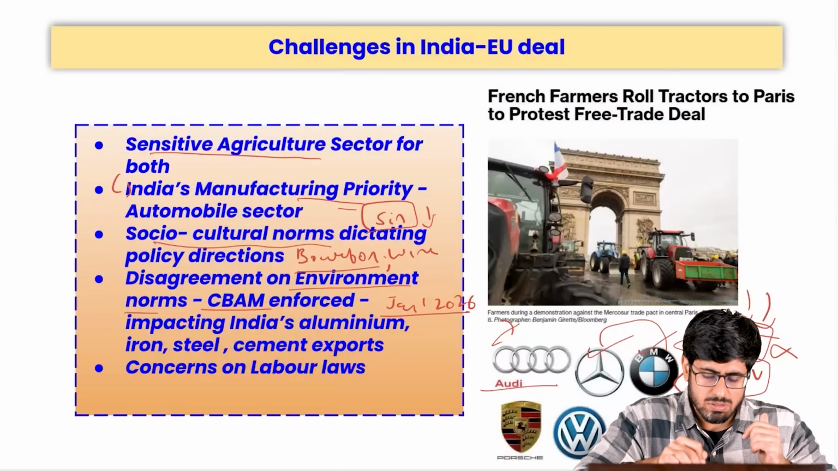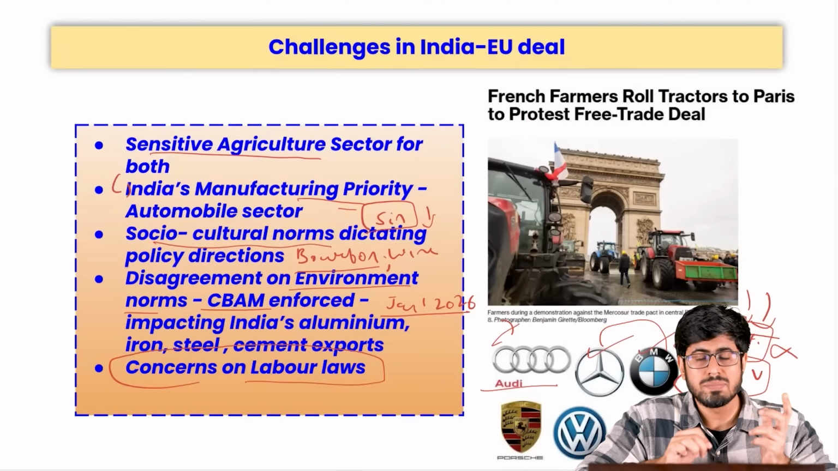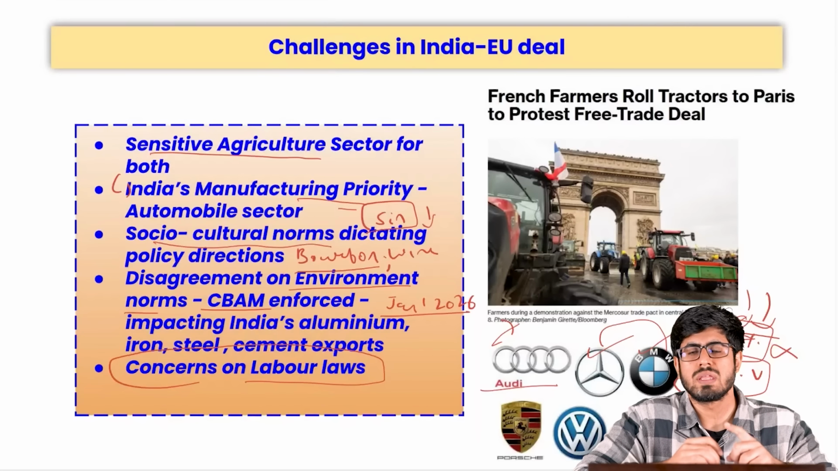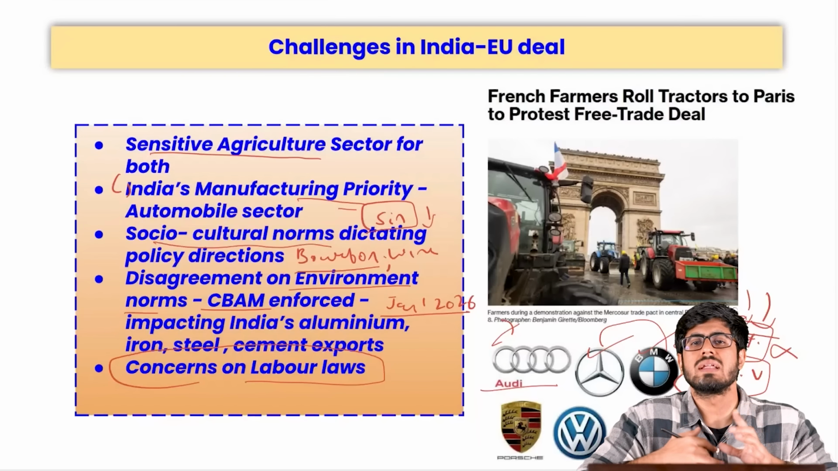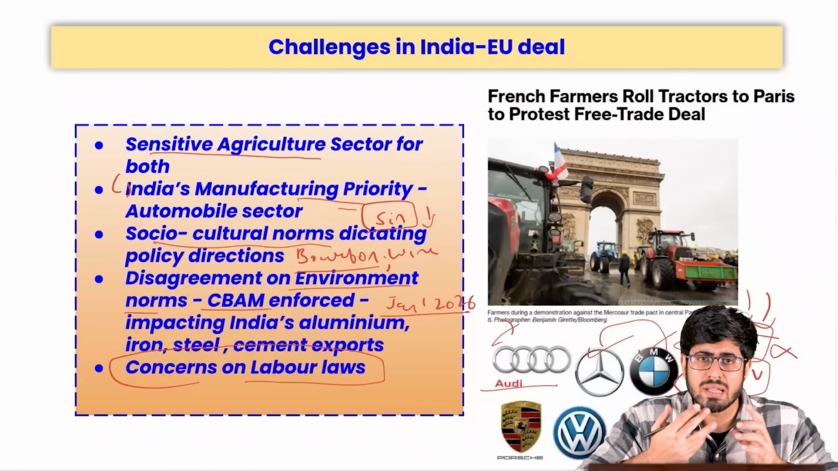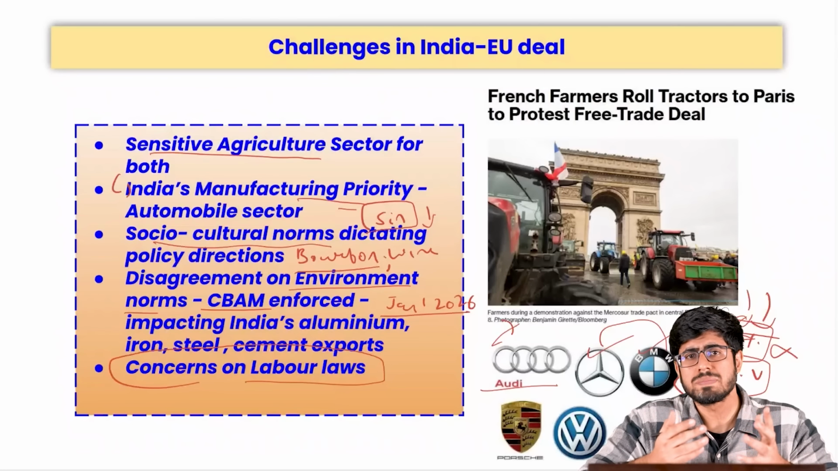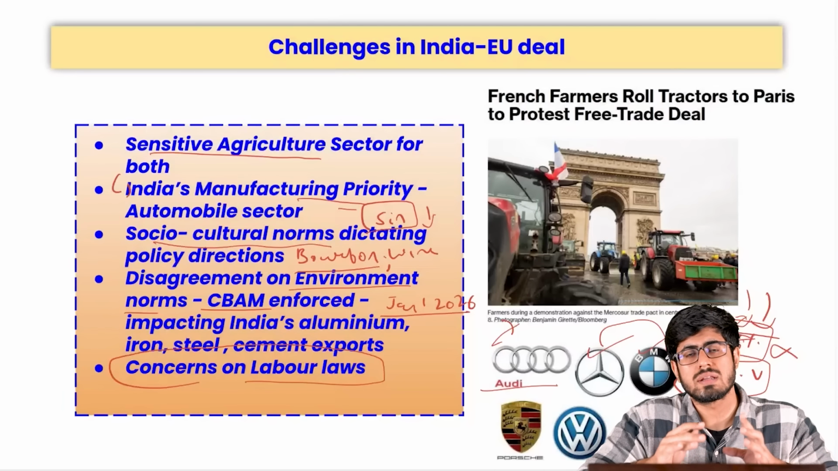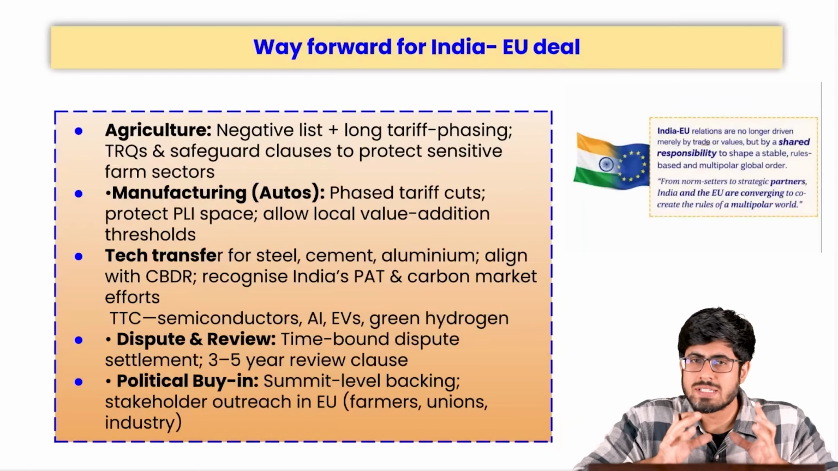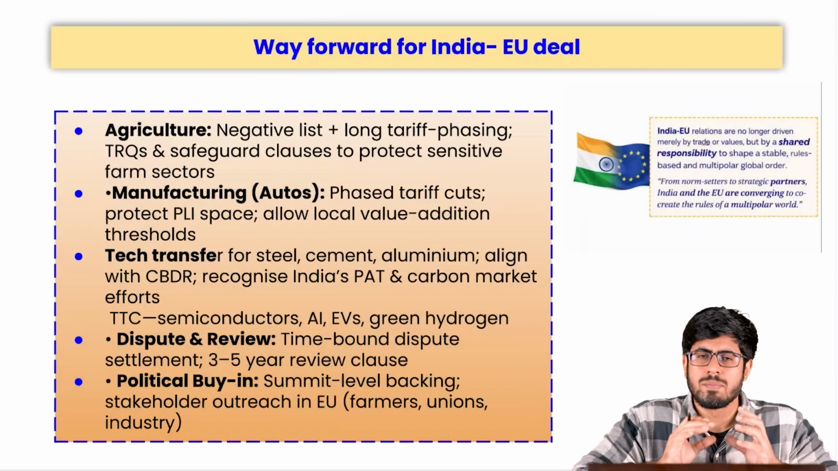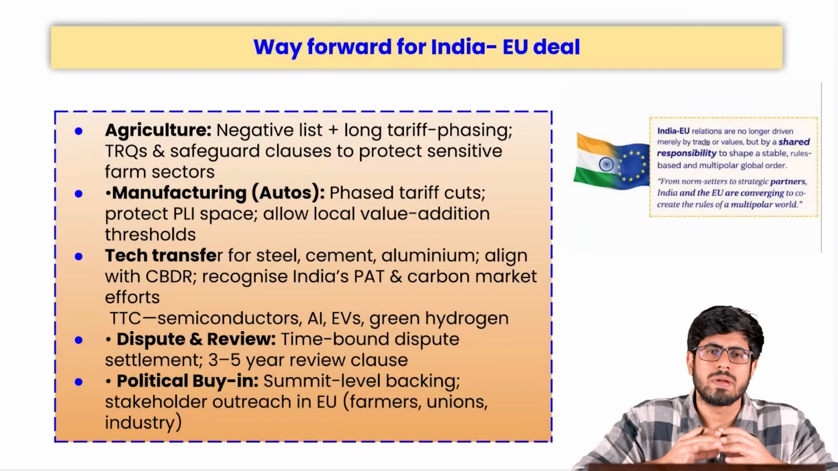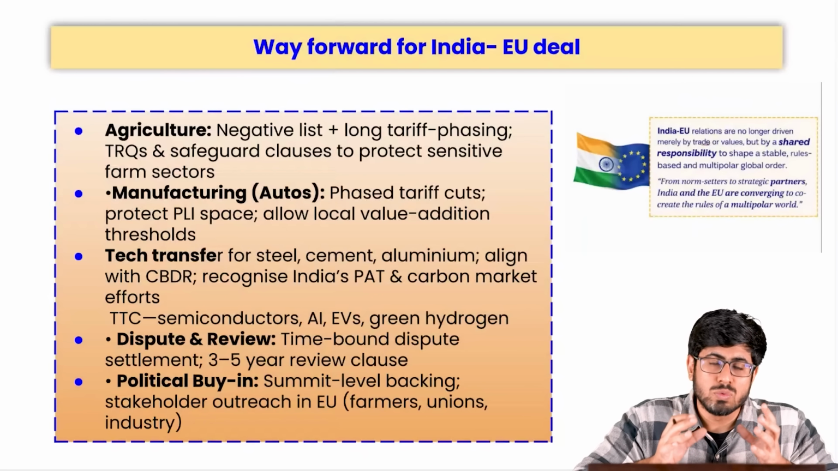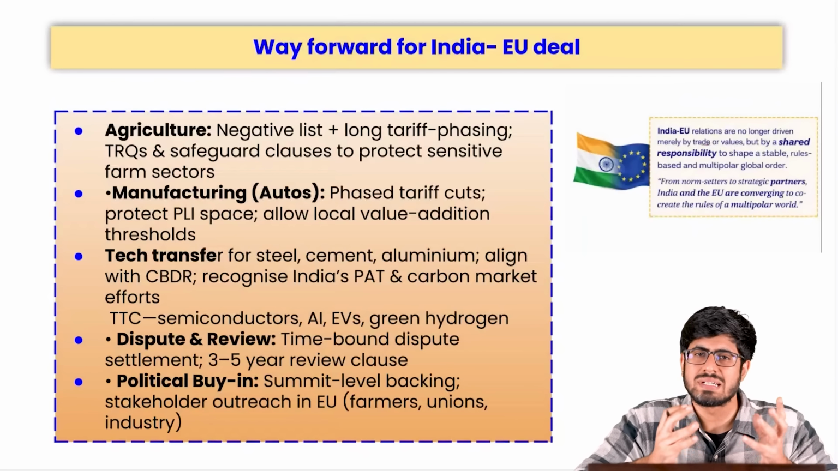There are differences on the labor laws. They want similar labor laws as exist in the European Union to be complied with by Indian companies, which is something that we do not actually agree upon. So there are a lot of issues that remain to be ironed out before we can successfully conclude this FTA. But there is still hope at the end of the tunnel. We can move forward in this direction by following certain steps.